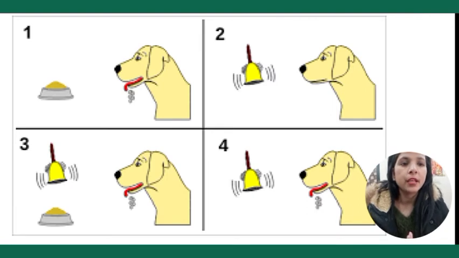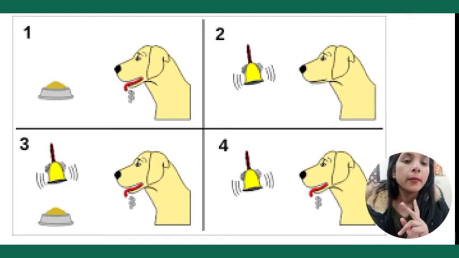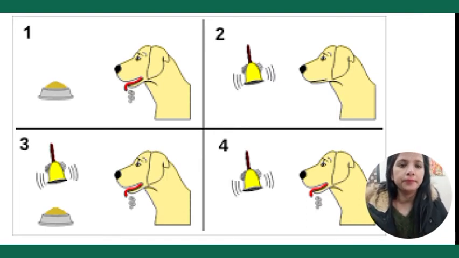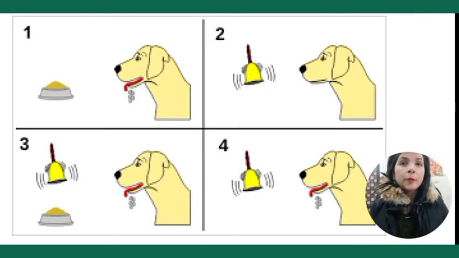After seeing that food, the dog starts salivating, and at the last stage, when it came to know the connection between the ring and food, then as soon as Pavlov rings the bell and it hears the sound, it starts salivating, because this time its mind has been conditioned by Pavlov. It knows that when the bell rings it will get food.